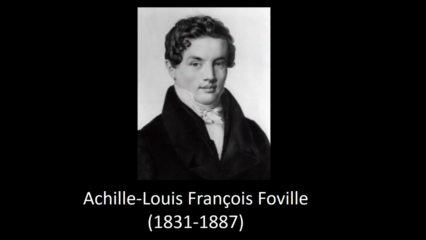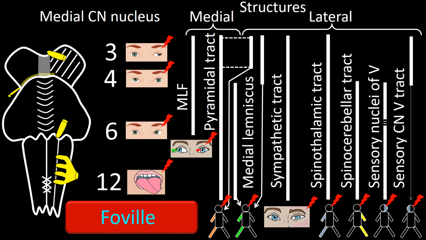Now, let's turn the page to another syndrome, the syndrome described by Foville. It involves the medial region of the pons as depicted here. Damage to this area leads to cranial nerve 6, medial longitudinal fascicle, pyramidal tract, medial lemniscus, and the pontine nuclei, a cluster of neurons in the brainstem that relay information from the cerebral cortex to the cerebellum. It also affects the facial motor fibers as they travel back to encircle the nucleus of the 6.